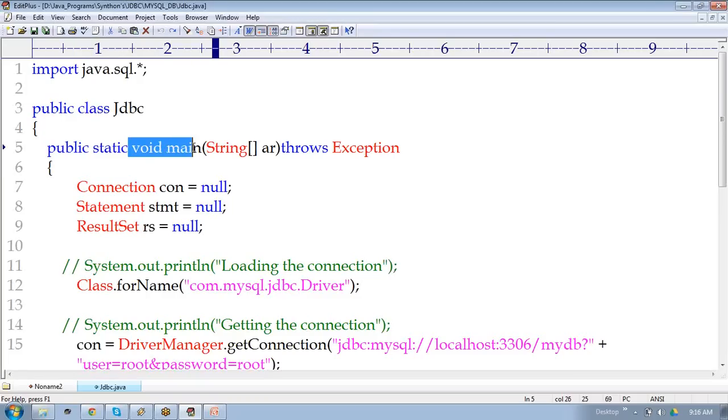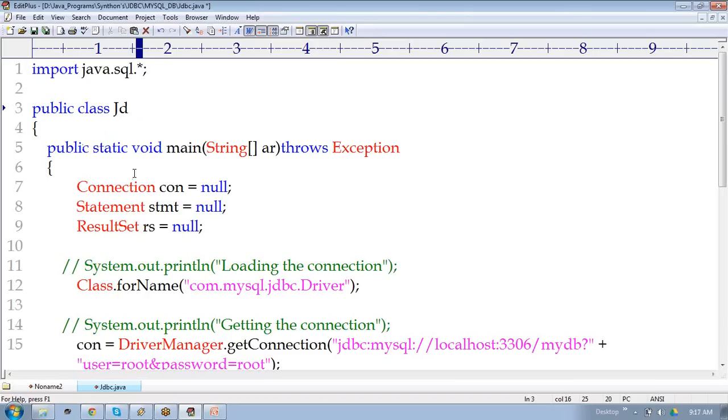Okay, so JDBC is something user defined. It's not something in the SQL database. It's user defined only. It's not necessarily JDBC, you can write your name. That's just the naming convention I gave. If you want to give only JD, you can give JD also. But it's not a keyword.